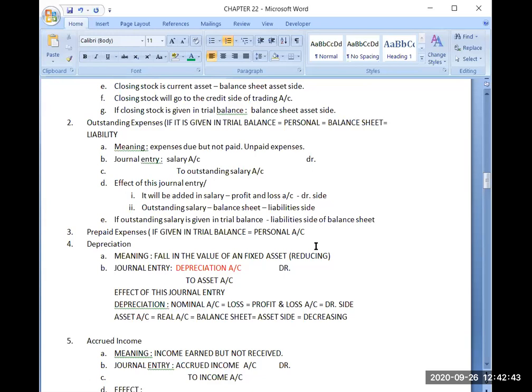This is the way of identifying the personal account in these cases. But because we never revise the logics, we never revise the things, that's why after one or two days we again forget the same thing.